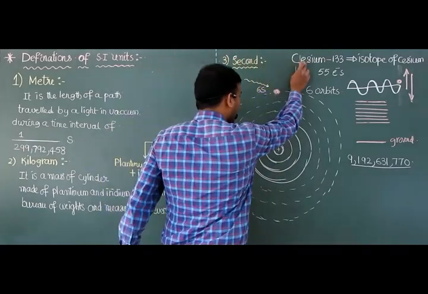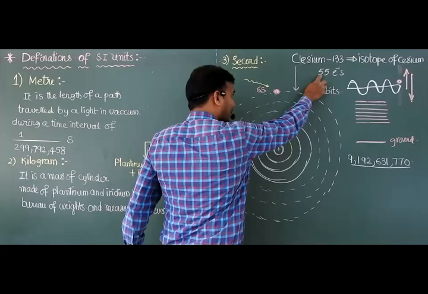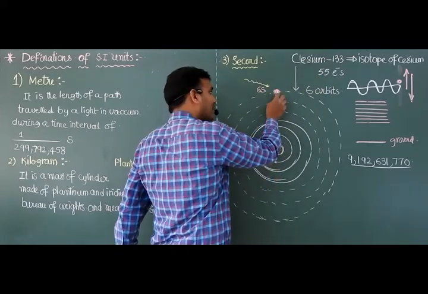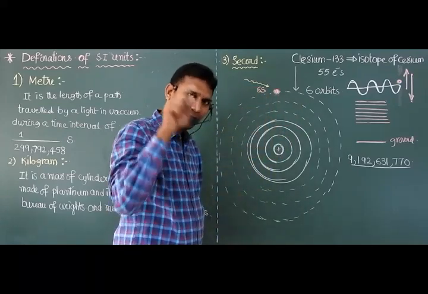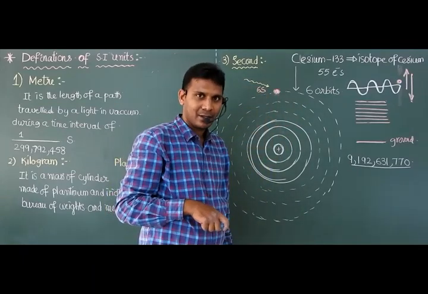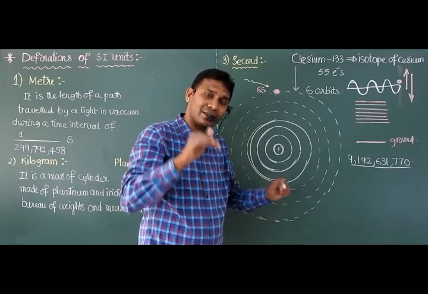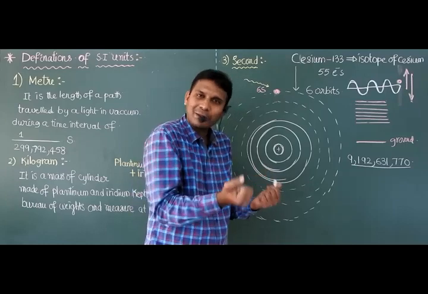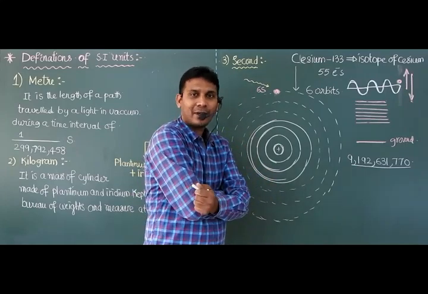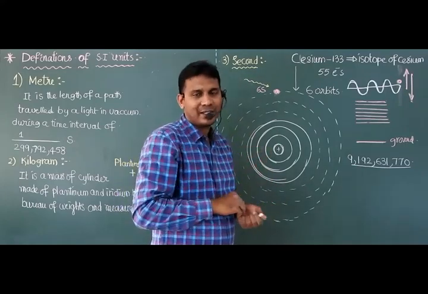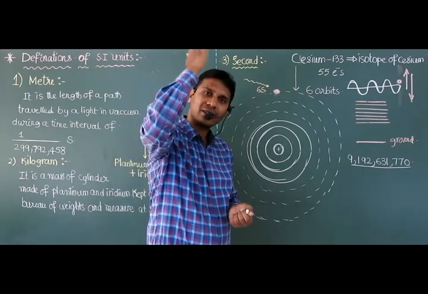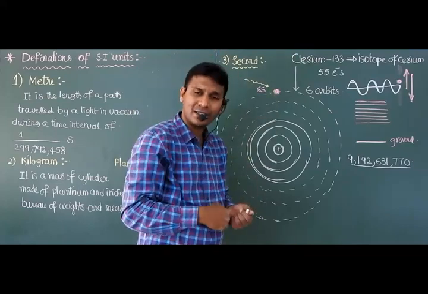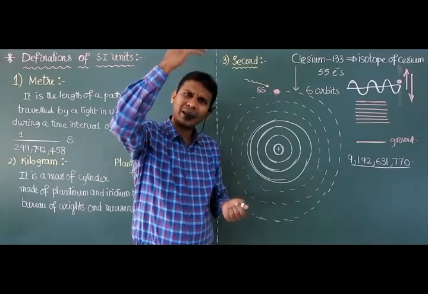Okay, once again I will repeat. In the cesium atom, the last electron is accommodated in the 6s orbital. So this is the ground state energy of that electron. Initially that electron is in a natural state only, it has its natural energy only. Now we are giving some additional energy, then it is excited to higher energy levels. But at any moment it is de-excited again.